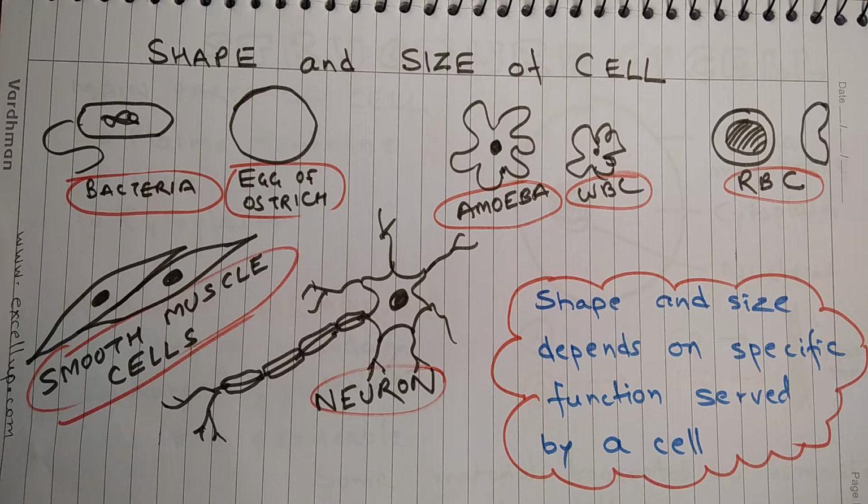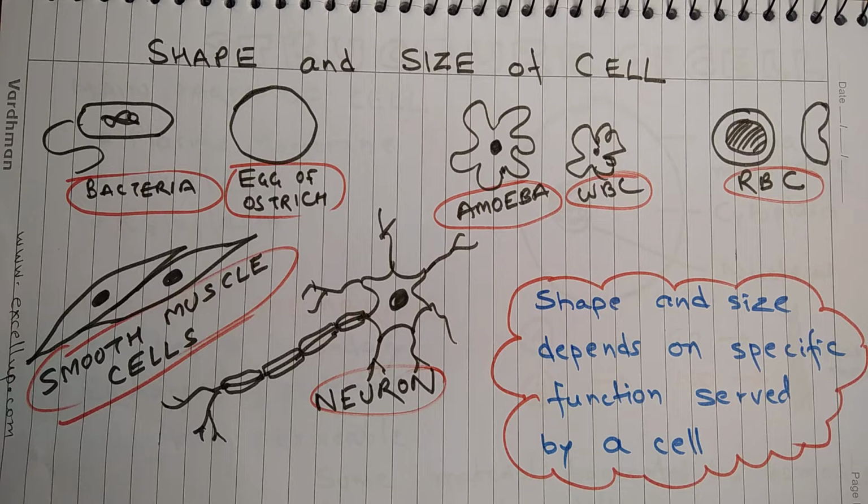On the other hand, eggs, like eggs of hen or pigeon or any other bird, are the largest cells because you can see an egg without any aid, without a microscope or without a magnifying glass. The egg of an ostrich is the largest living cell known to us. That is around 17 meter across in size. Then, size of cell depends on the function they serve. So most of the cells are small in size.